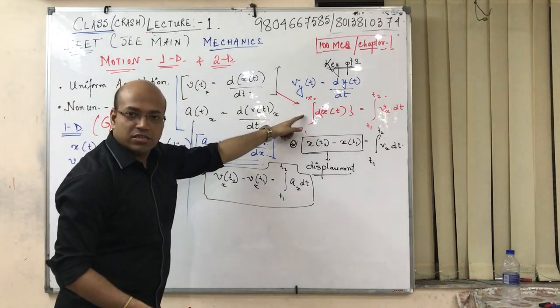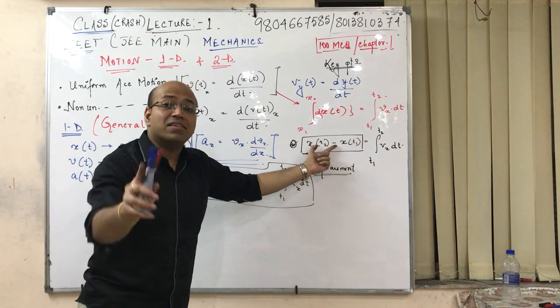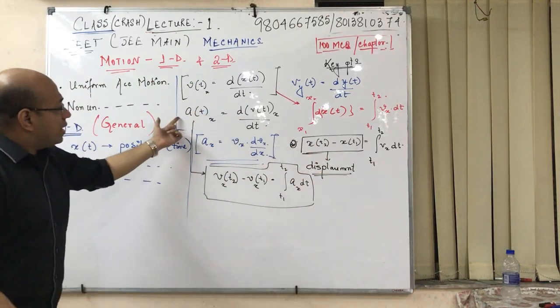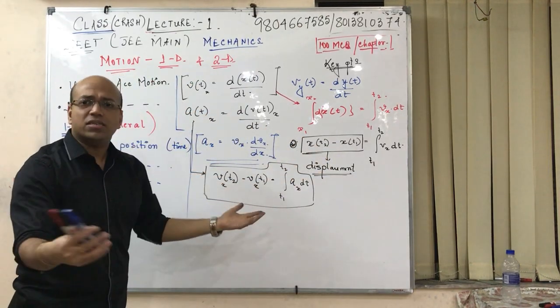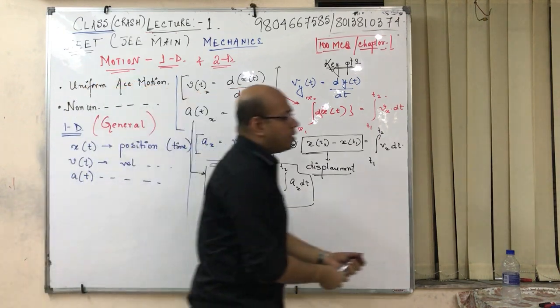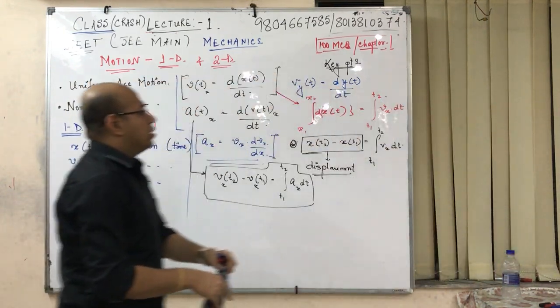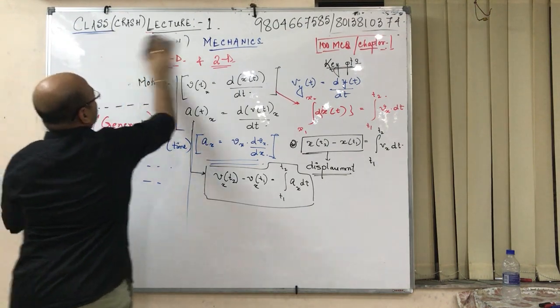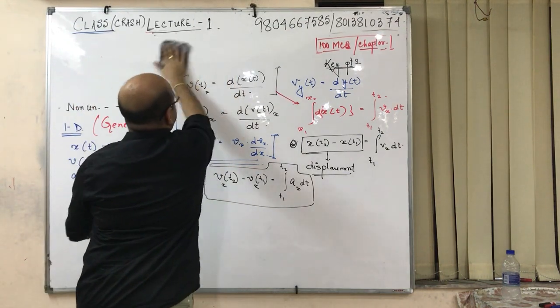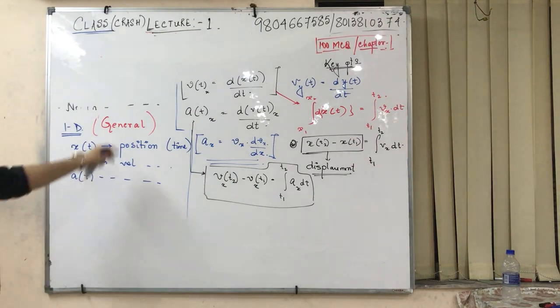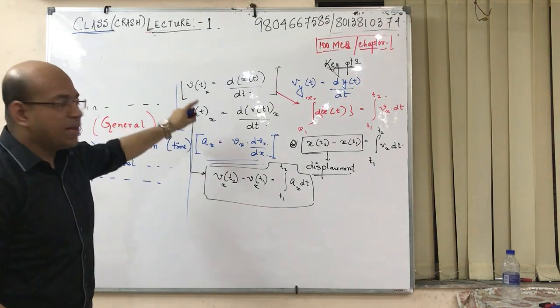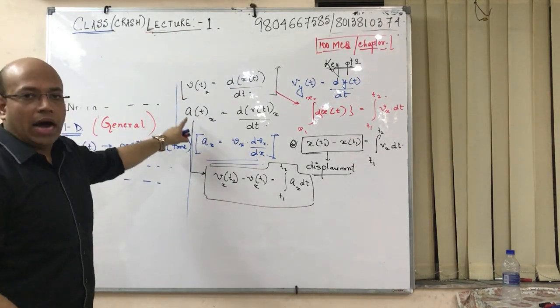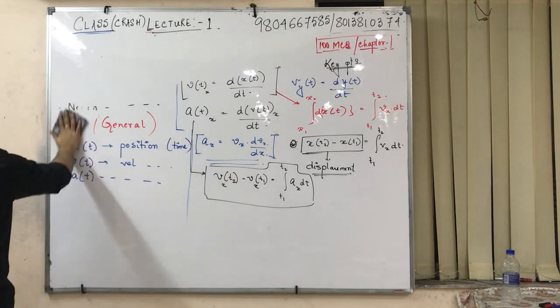From this to this is clear. The difference between them is displacement. And the difference between the two velocities is the change in velocity. So here goes the concept of motion in 1D. Once I have done this complete board, give a pause, note it down, then again play it.